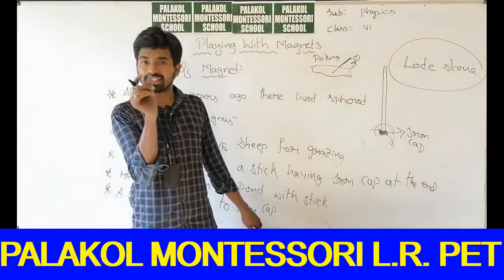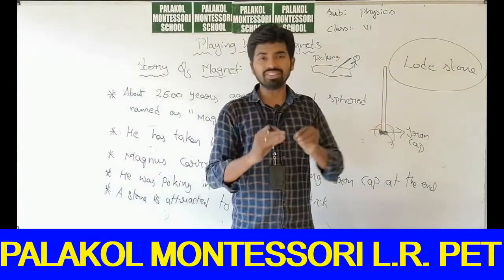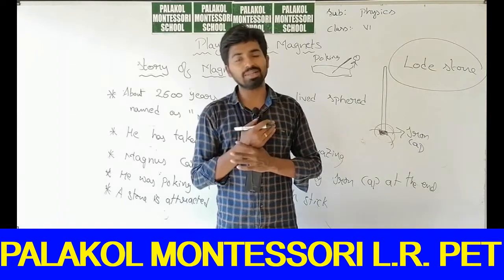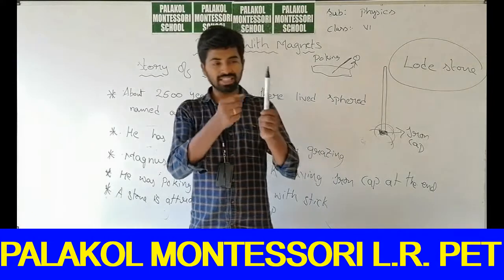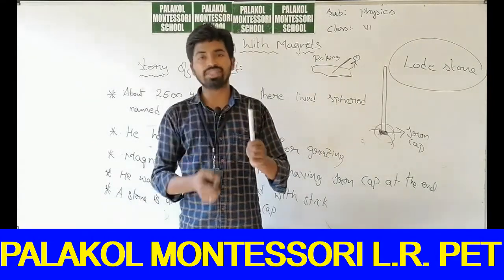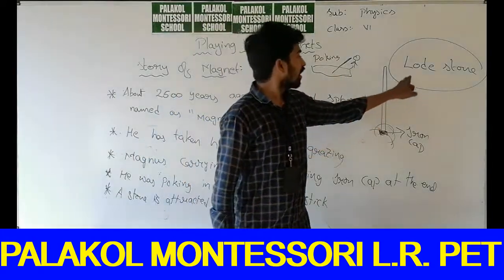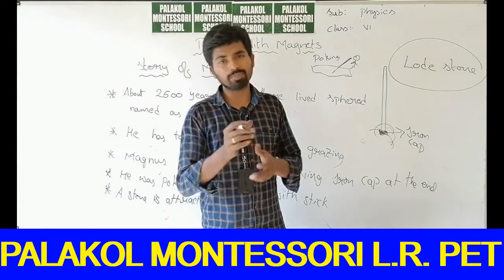A magnet is a stone which has the capability of attracting some substances. A magnet doesn't attract everything. It doesn't attract plastic objects. It attracts only a few objects. So a magnet is a stone which is able to attract some objects.